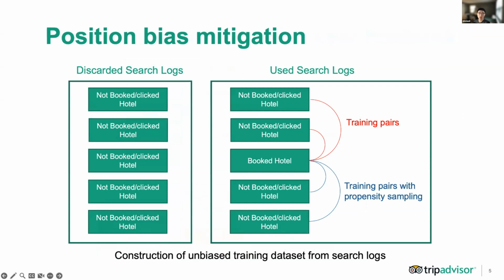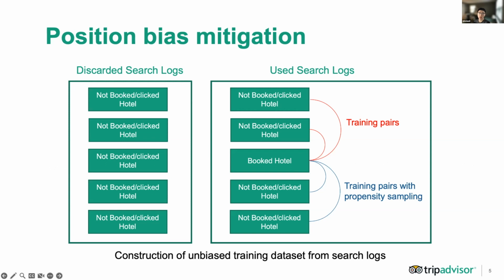Specifically, to construct the training data set, our approach first discards all the search logs where no click or booking happened. And for the remaining searches, we divide the list based on the lowest hotel position that was clicked by the user. The hotel impressions on or above that position will be kept in the training data set without sampling, while hotel impressions below that will be sampled based on their estimated propensities, which we will discuss on the next slide.